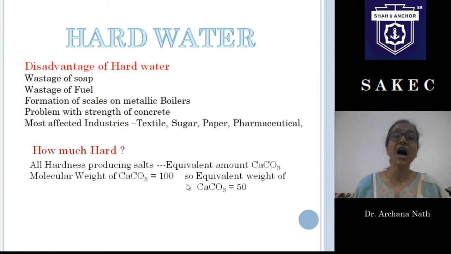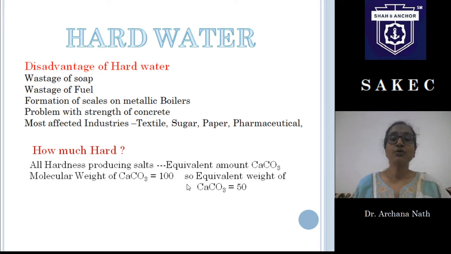So the next question is how much hard? How we will calculate hardness. So all hardness producing salt should be converted into equivalent amount of calcium carbonate. Why calcium carbonate has been chosen? Simple, the molecular weight of calcium carbonate is 100, and what is the equivalent weight? Equivalent weight of calcium carbonate is 100 by 2, that's number of electron transfer or valency of calcium. Then the equivalent weight of calcium carbonate becomes 50.